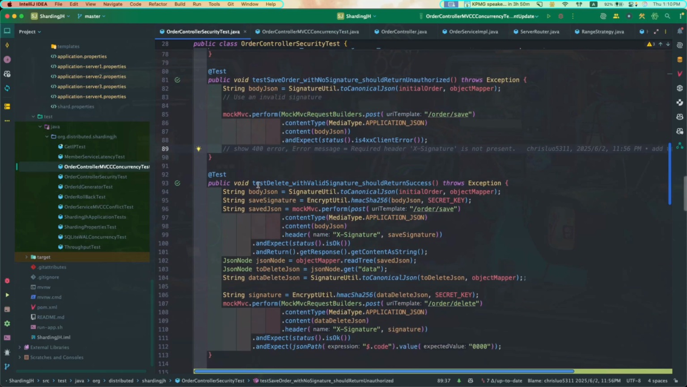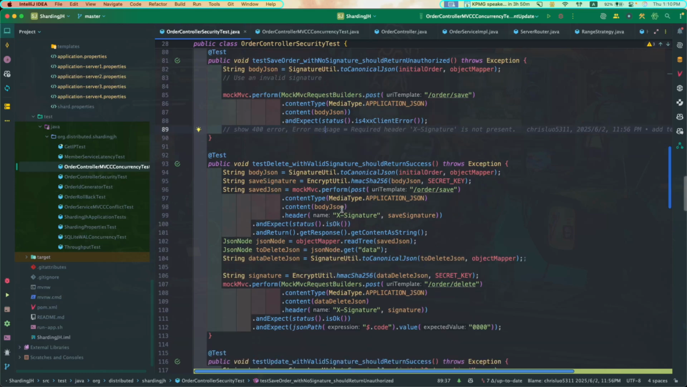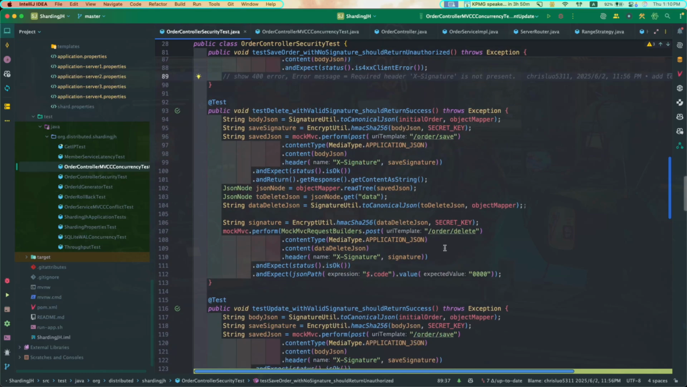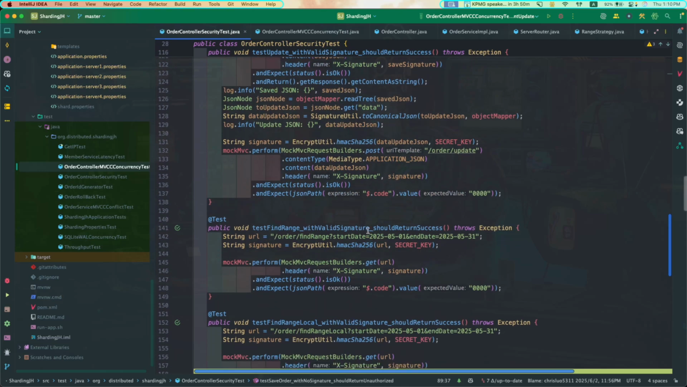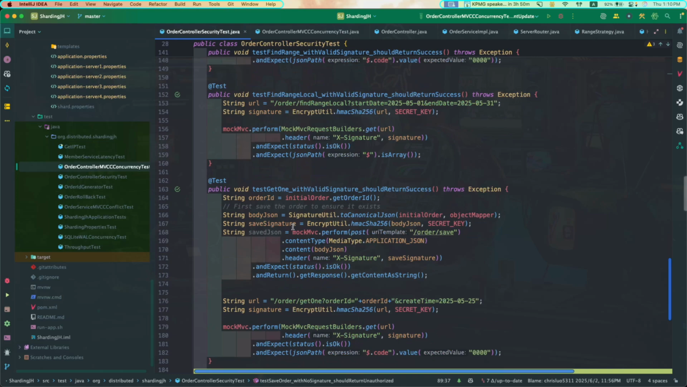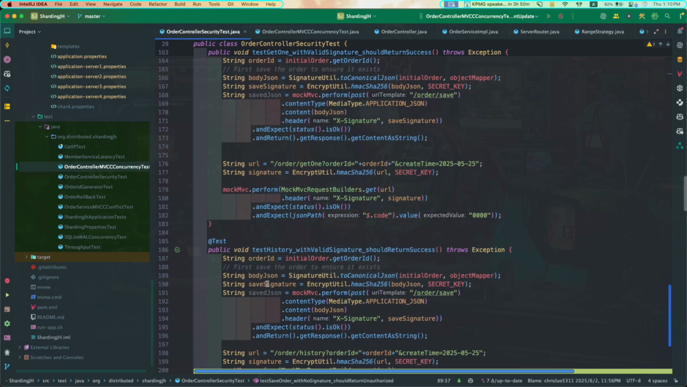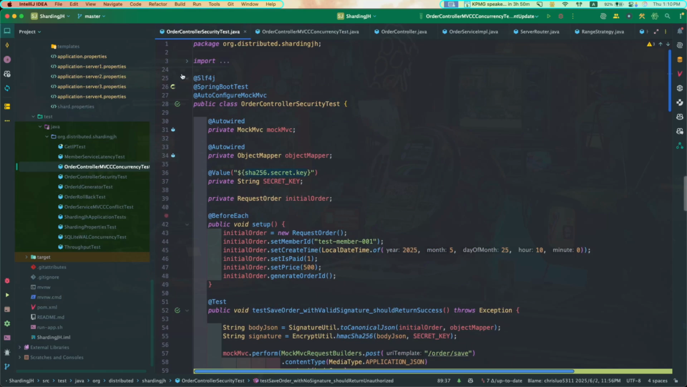And then we will test different endpoints with valid signature. This is the endpoint for delete. So we save it first and then delete. And then this is the endpoint for update, endpoint for find range, endpoint find range local, endpoint get one, endpoint history. All right, let's run through the test.